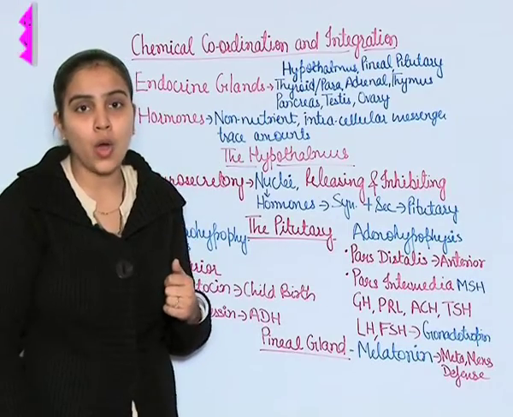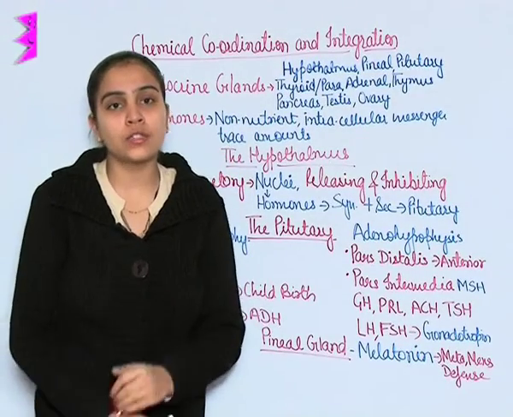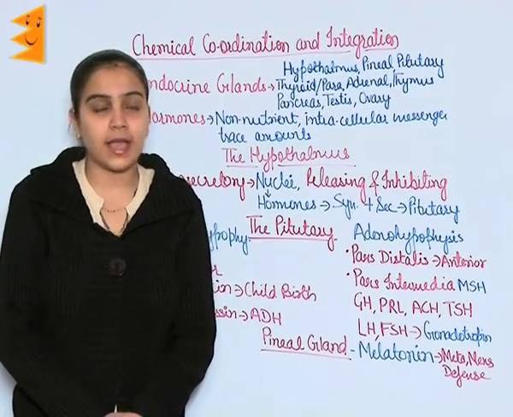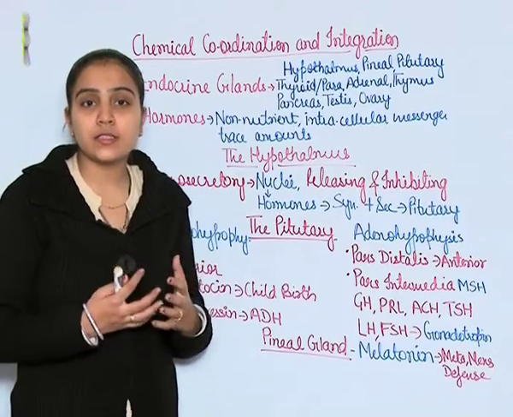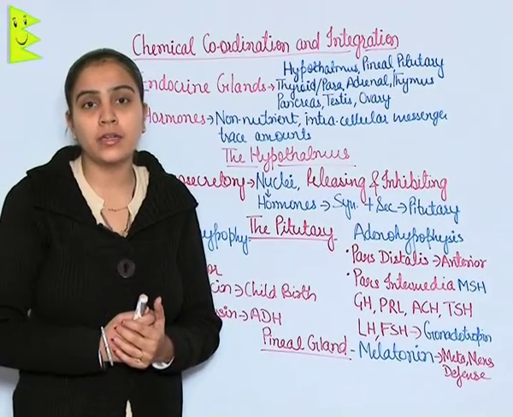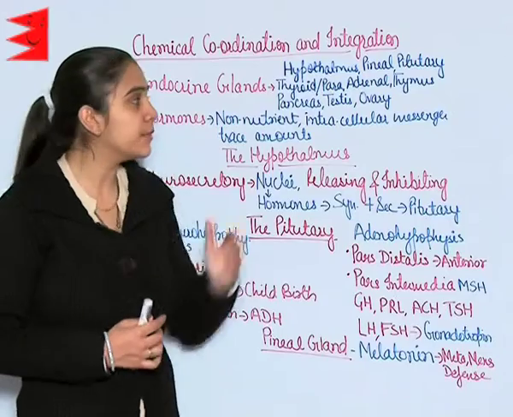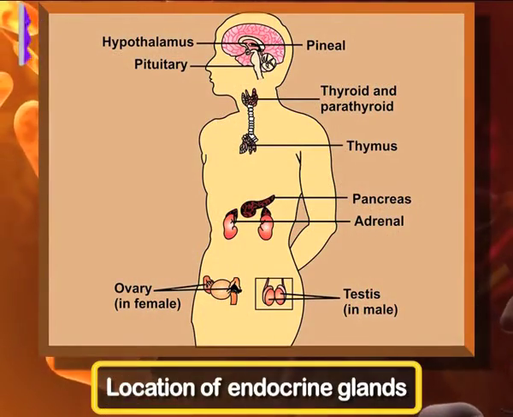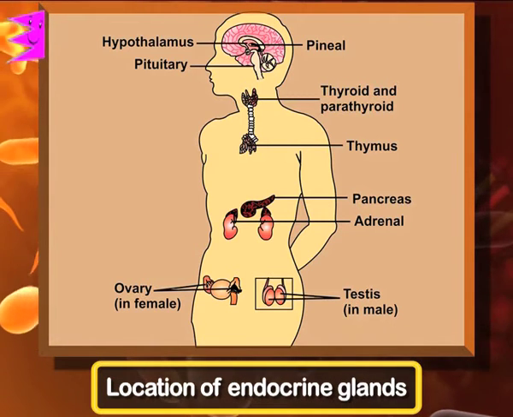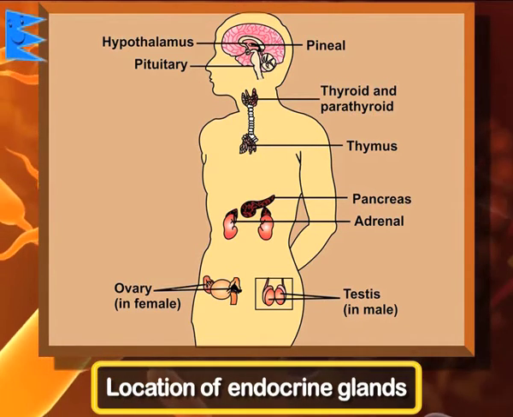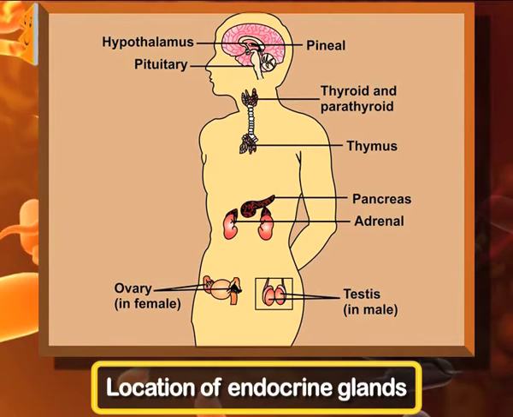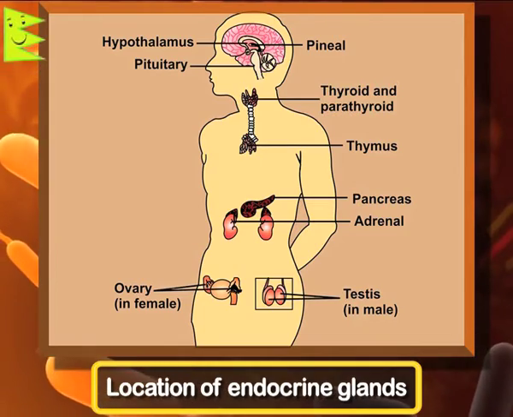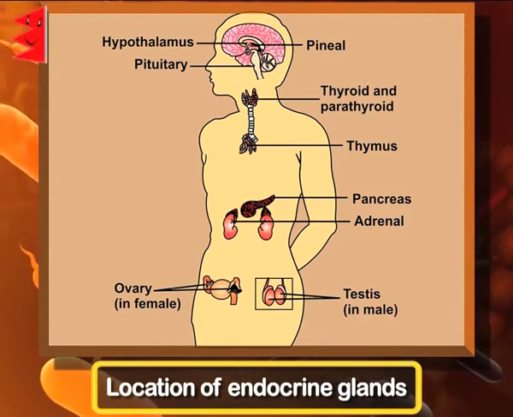Endocrine glands and hormones. Endocrine glands are also known as ductless glands because ducts are not present in these glands. Their secretions are delivered directly into the blood, directly into the systemic circulation. You can see in the diagram various endocrine glands and their location in our body: hypothalamus, pineal body, pituitary gland, thyroid gland, parathyroid gland, adrenal gland, thymus, pancreas, testes and ovary.